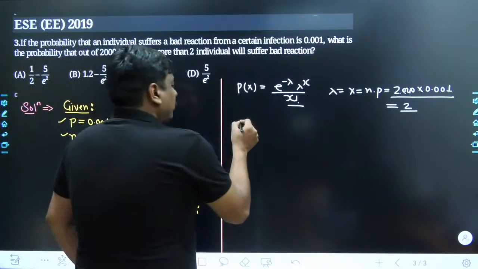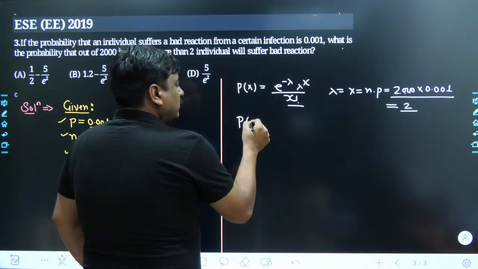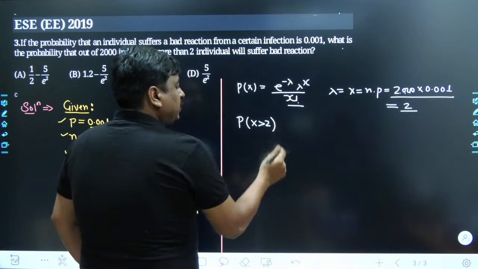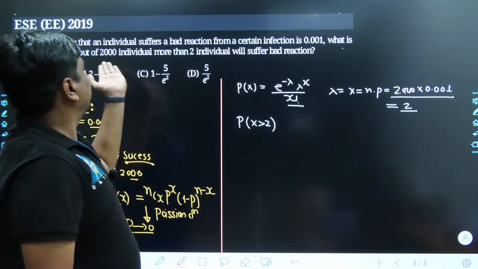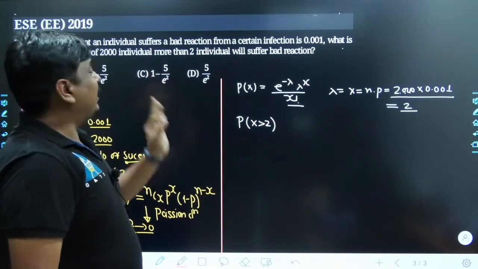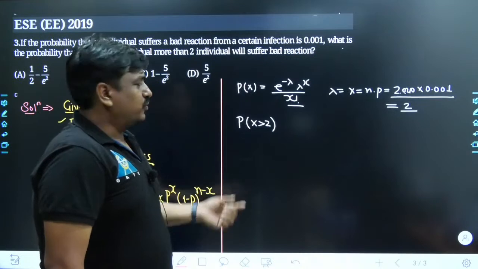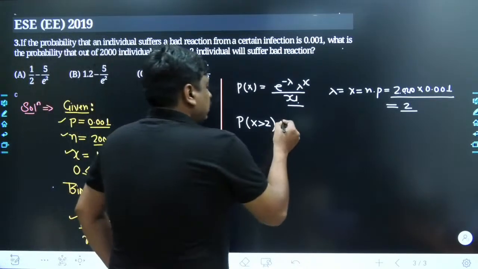And as per the problem, the value which we have to calculate is P of x greater than 2. We do not have to include 2 because it has been clearly given as more than 2. It is not greater than or equal to 2. If the wording had been greater than or equal to 2, then obviously I could have taken the equal sign also.